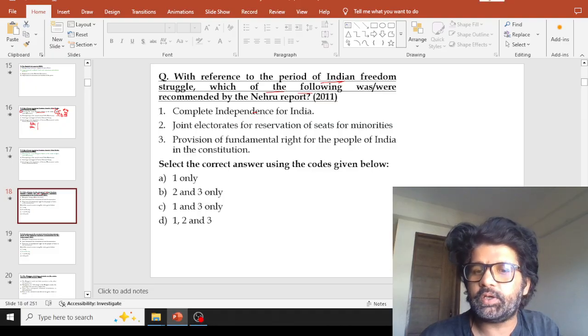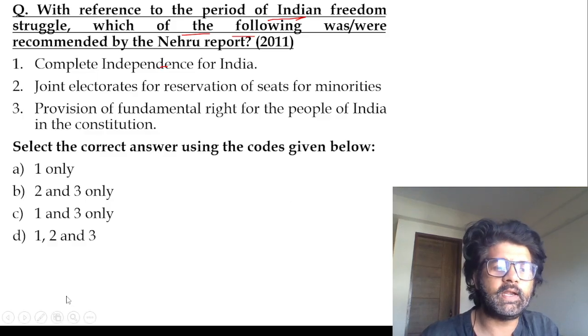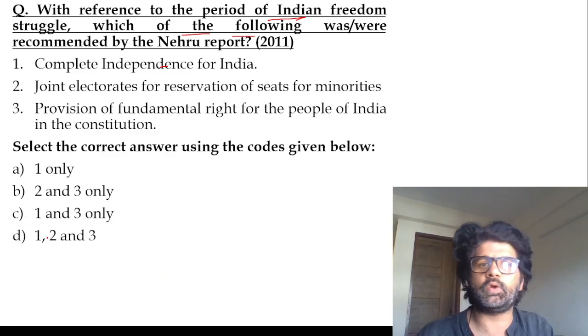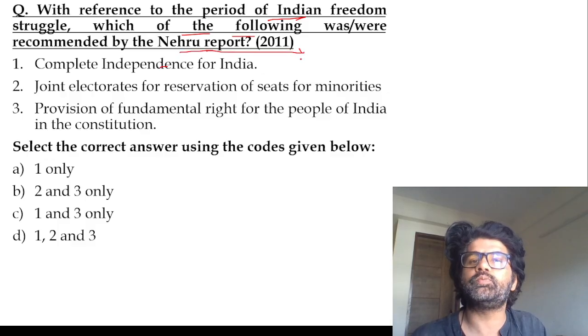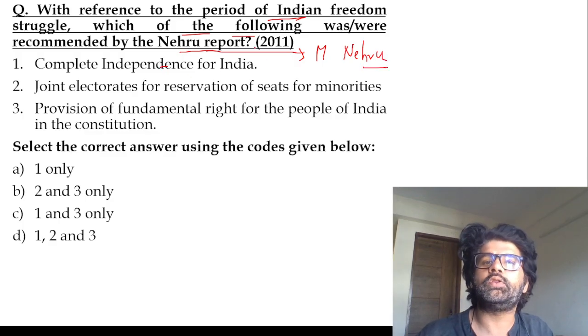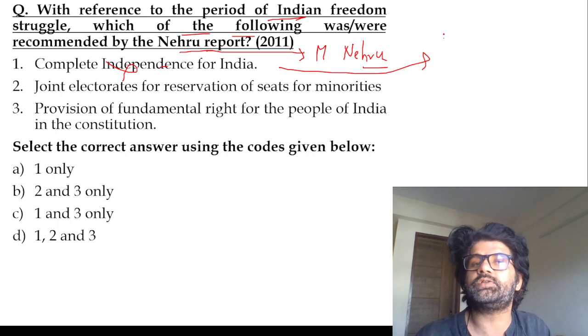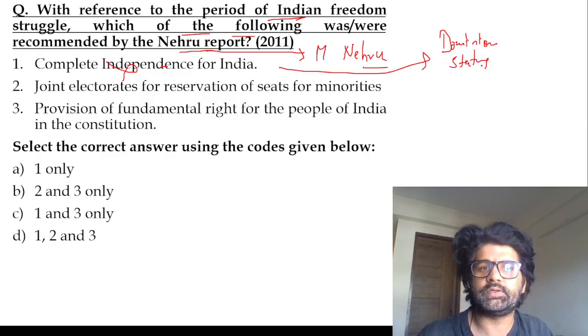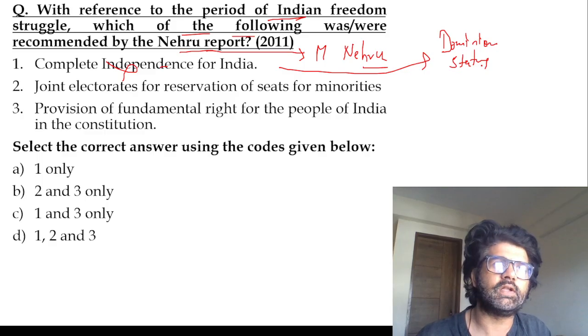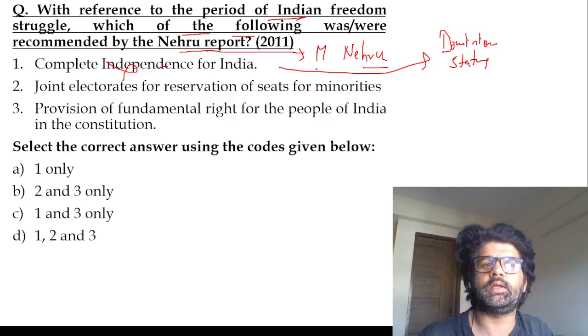So with reference to the period of Indian freedom struggle, which of the following was recommended by the Nehru Report? Here, when we are talking about the Nehru Report, it's not Jawaharlal Nehru, it's Motilal Nehru, the father of Jawaharlal Nehru, right? And the Nehru Report was talking about dominion status, not complete independence. After the Nehru Report was not accepted, Congress leaders changed their stance, and the son Jawaharlal Nehru took offense that the Britishers did not accept the Nehru Report on dominion status.